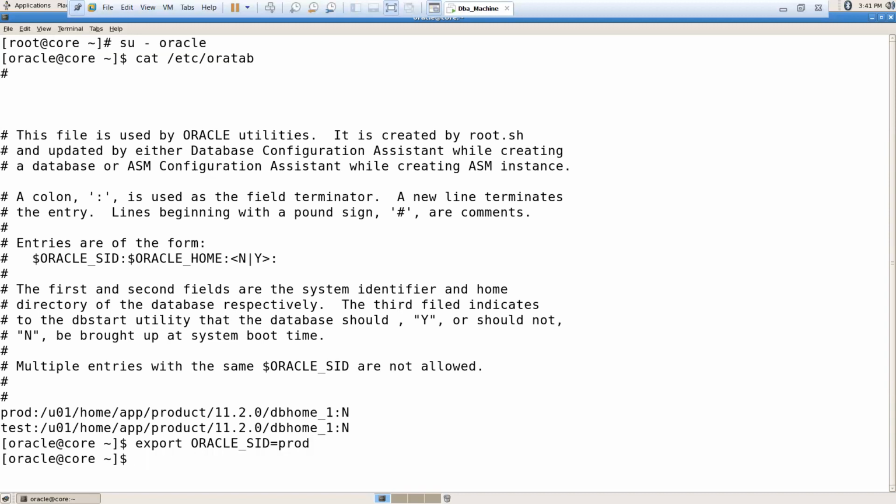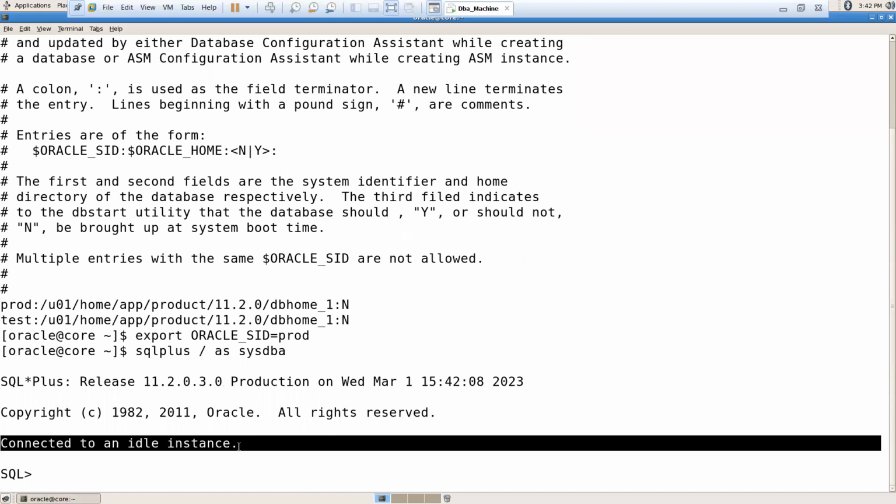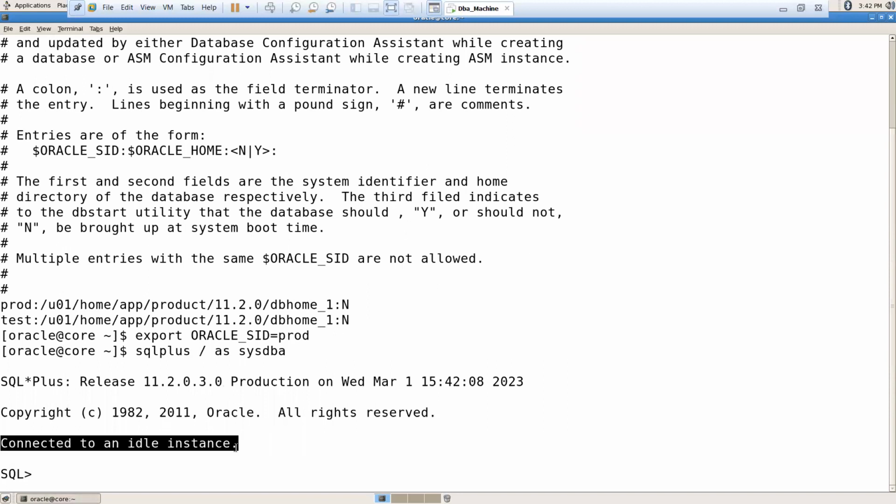So why do we have to use this command? To tell the Oracle engine that I want to access this instance, which instance? Prod instance. Then connect to SQL*Plus: sqlplus / as sysdba. Now I will get the output as connected to an idle instance. That means your instance is not running.